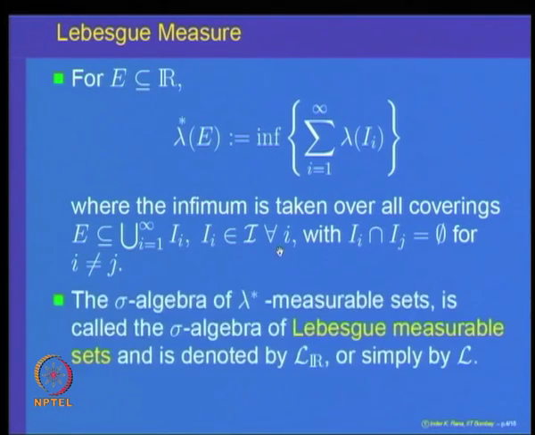The class of all Lebesgue outer measurable sets, that is lambda star measurable sets, is called the sigma algebra of Lebesgue measurable sets. So, the sets which are outer measurable with respect to lambda star are called Lebesgue measurable sets, and the class is denoted by L suffix R, just to indicate L for Lebesgue and R for the real line. In case there is no confusion, we will just denote L_R simply by L. So, it is the class of all Lebesgue measurable sets.